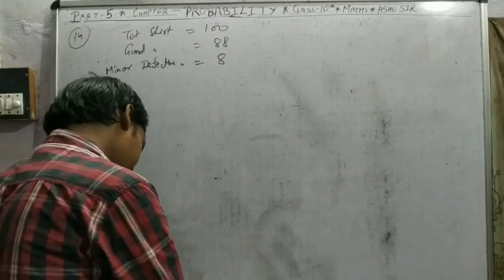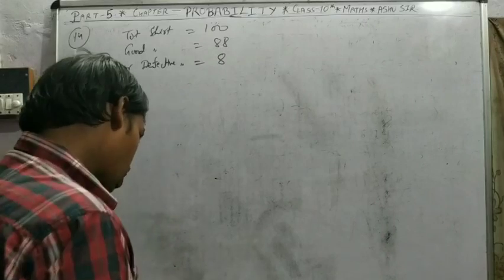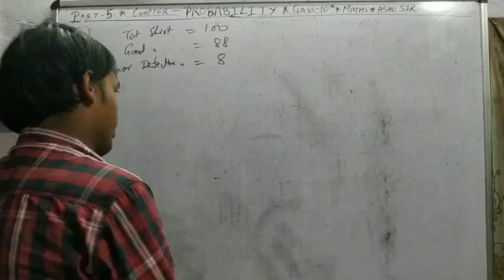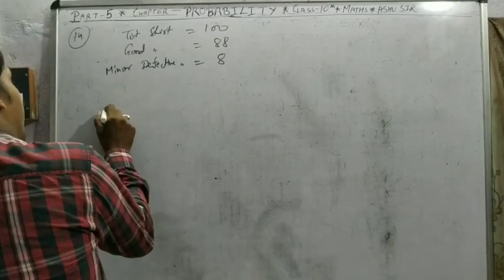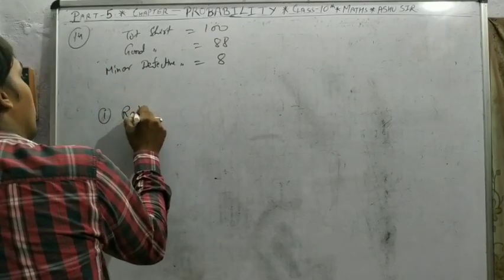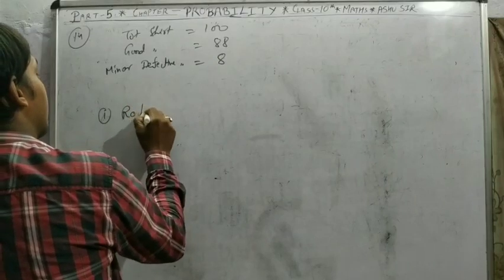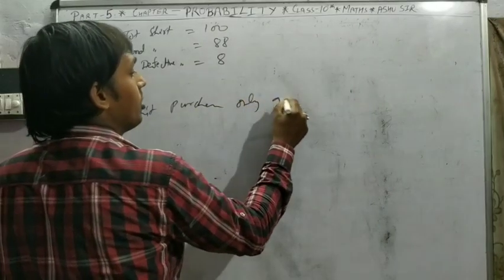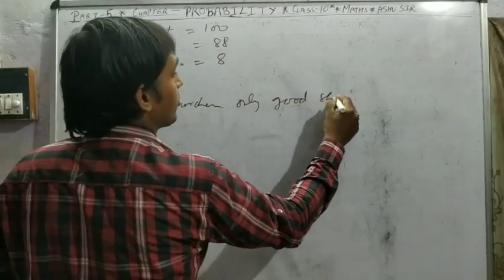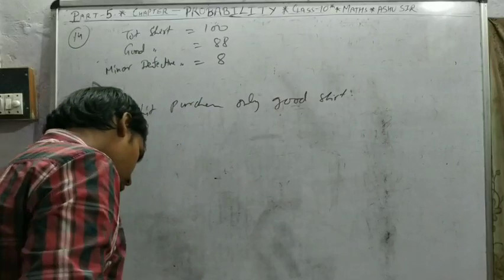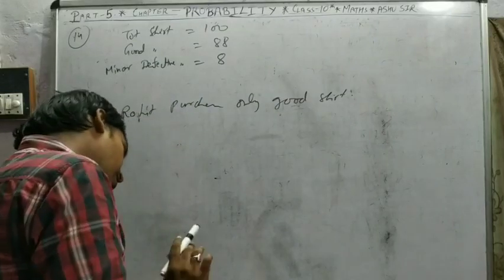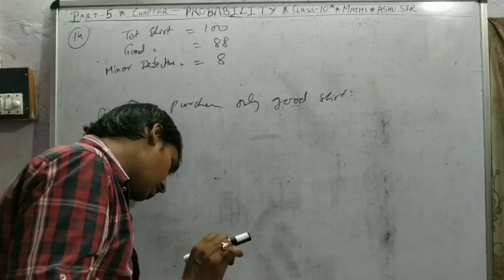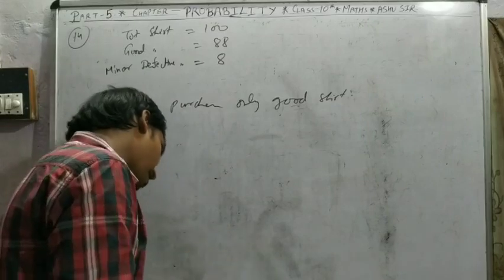So Rohit, a trader, will only accept the shirts which are good. First, Rohit purchases only good shirts. Another trader, Kamal, will only reject the shirts which have major defects.